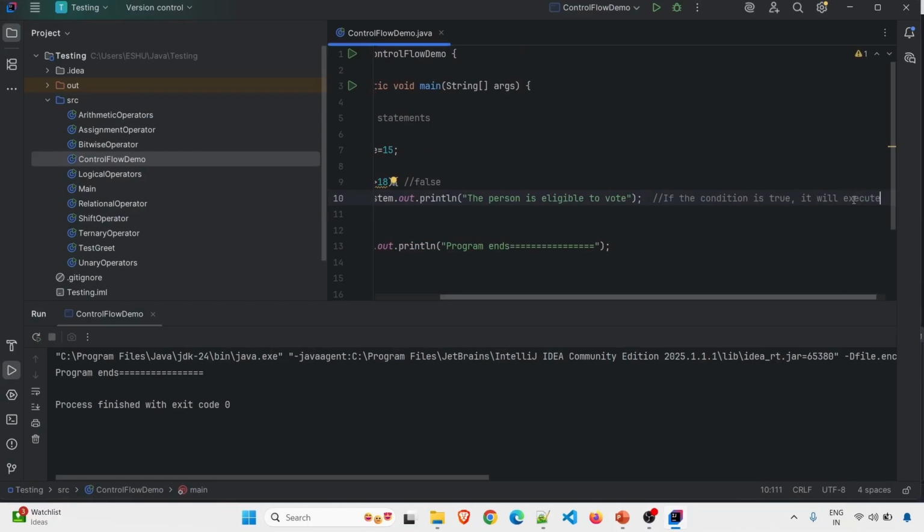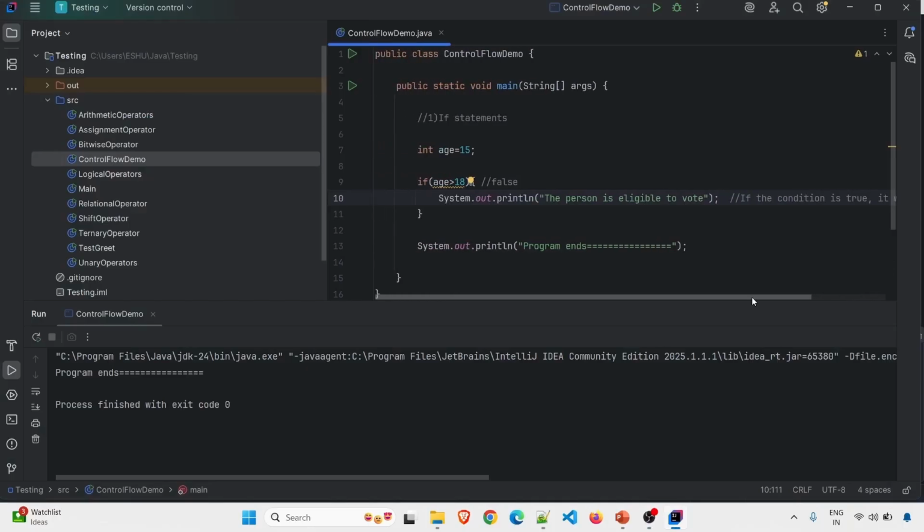That is how if statement works. Now, if we look at this code, we can see we are only printing if the person is eligible to vote. Suppose I want to write a code where if the person's age is greater than 18, I will print person is eligible to vote. But if it's less than 18, I have to print person is not eligible to vote.